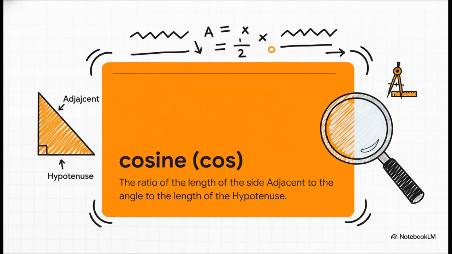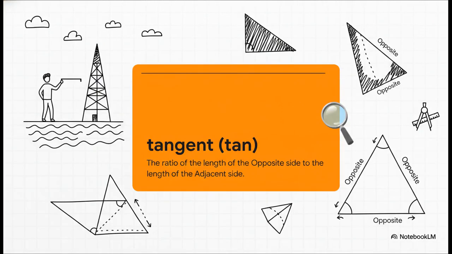Next up, we have cosine. You can think of it as sine's partner in crime. While sine connects the opposite and the hypotenuse, cosine gives us the fixed ratio between the adjacent side and the hypotenuse. You put them together, and you have these really powerful ways to link an angle to the two longest sides of a right triangle. And our third key tool is tangent. Now this one is special. It connects the two shorter sides directly, the opposite and the adjacent. And as it turns out, it's the exact tool we're going to need to solve a real-world problem.